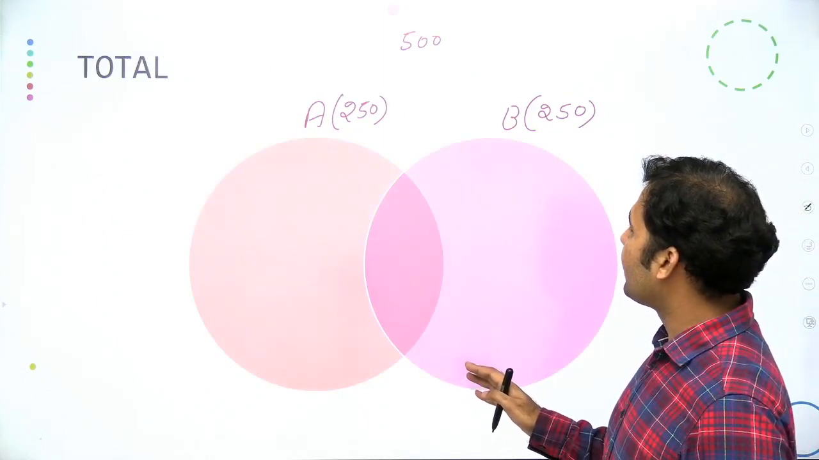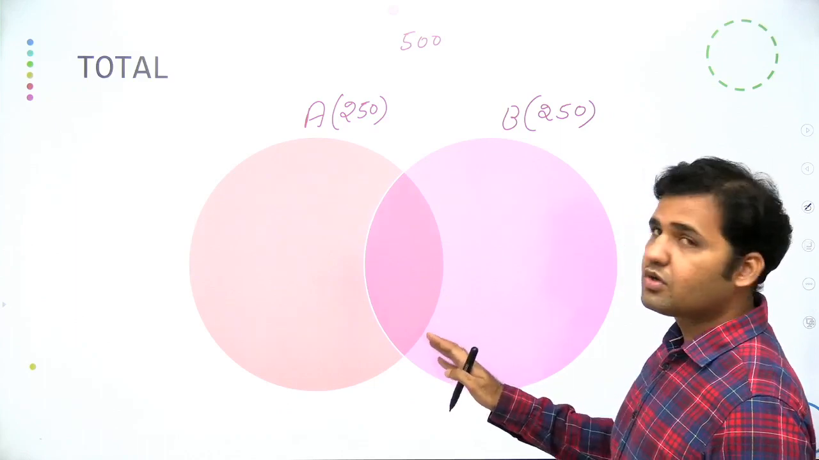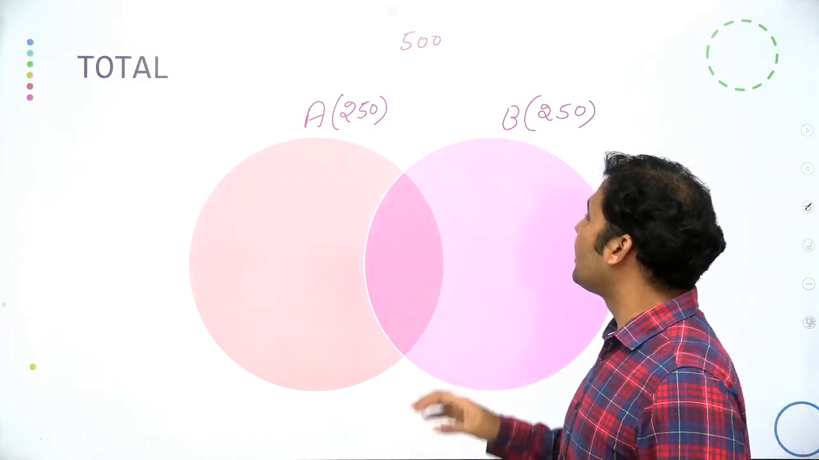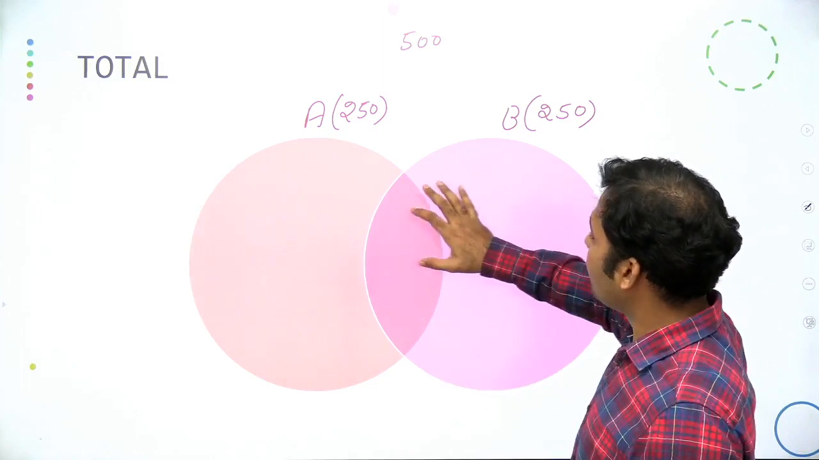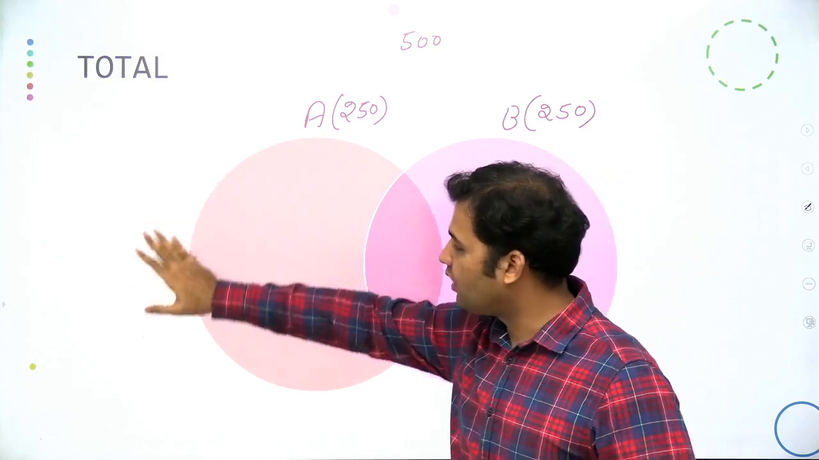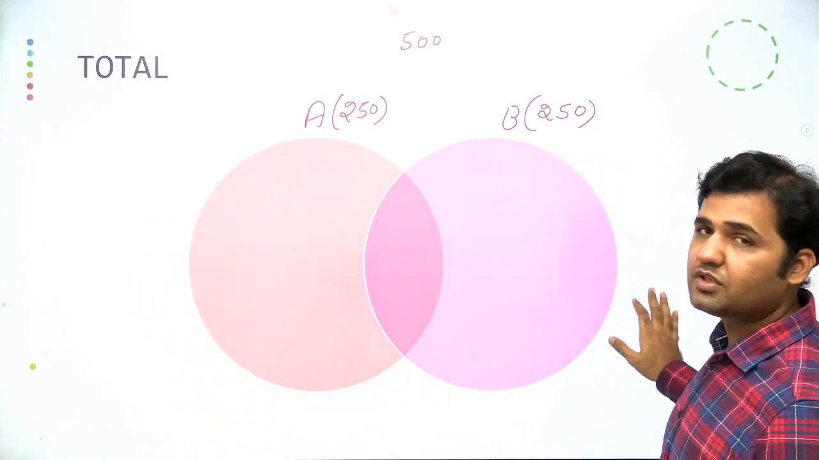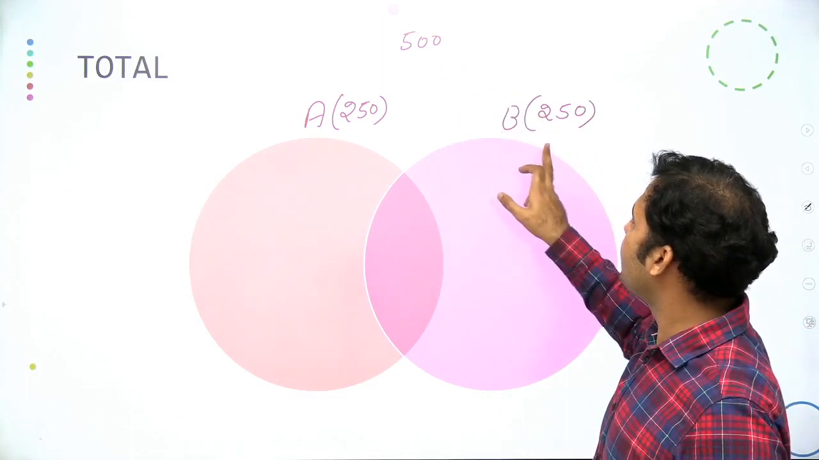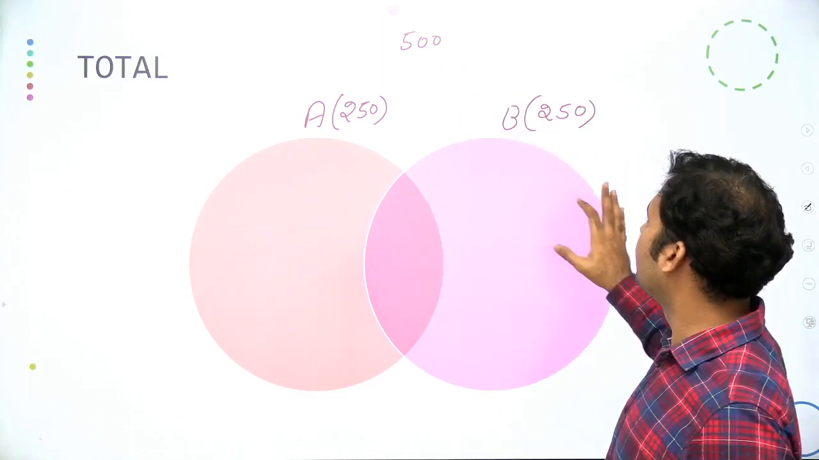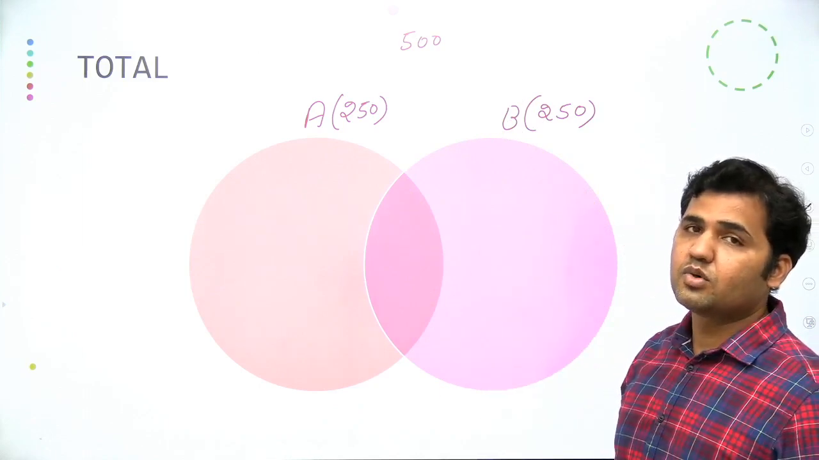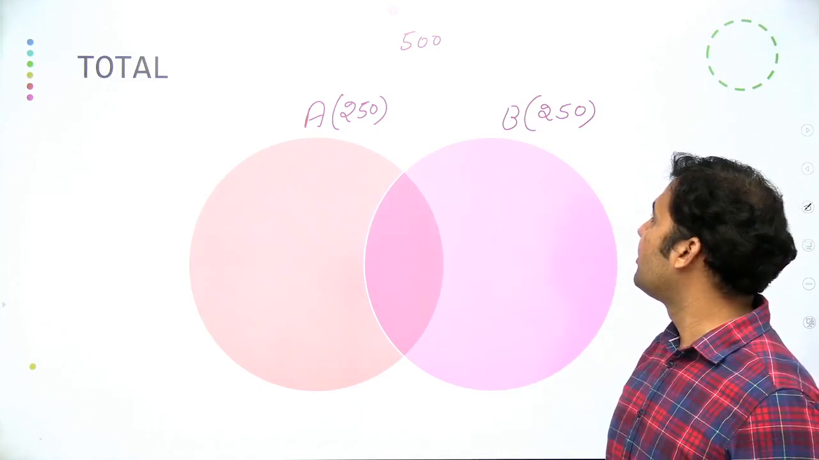We do not know, as of now, the number of candidates who are not supporting proposal B. The candidates who are not supporting proposal B will be coming under the region of A only, and they will also be coming outside of these two sets, right? So if I subtract this value out of 500, I'll get to know the number of students who are not supporting proposal B.